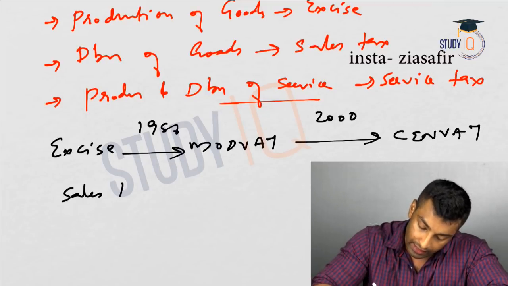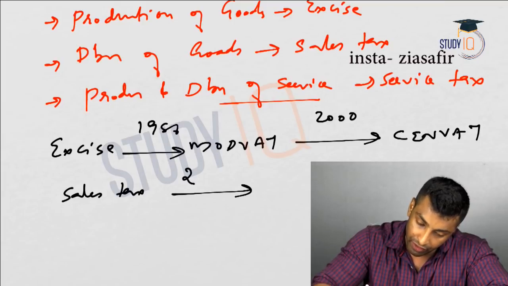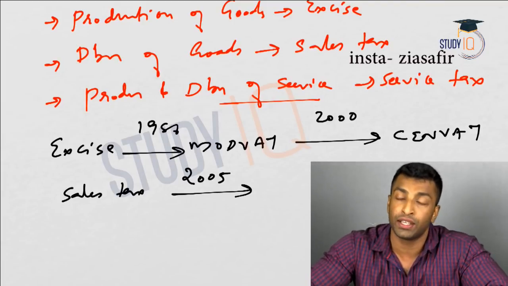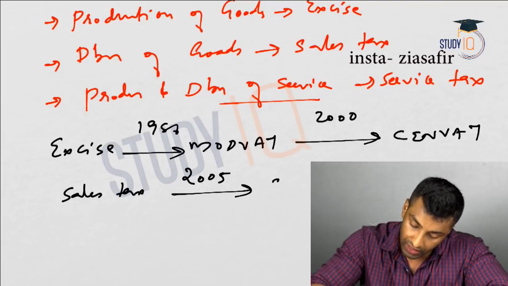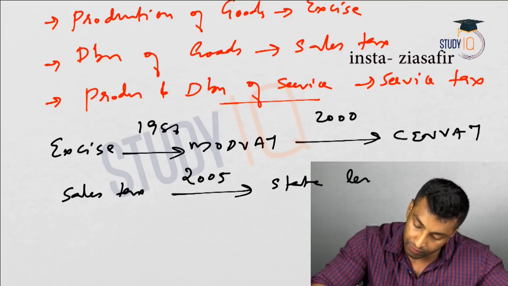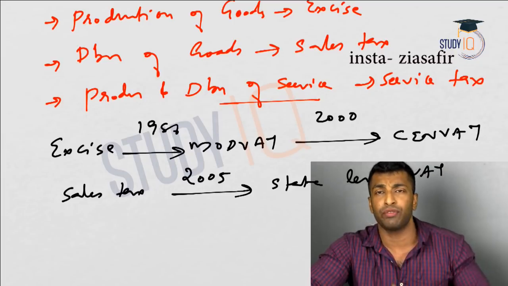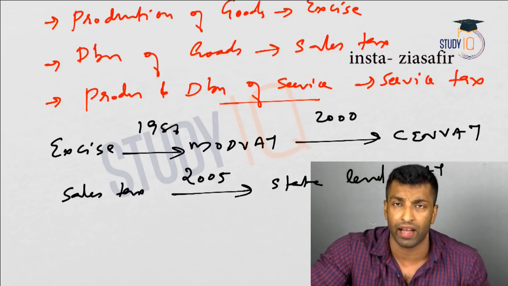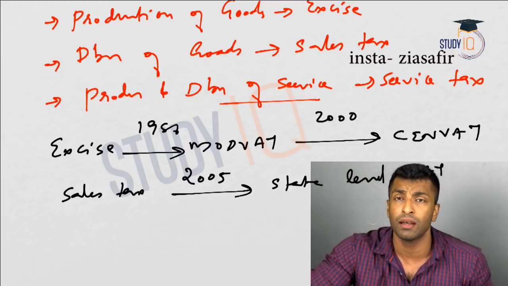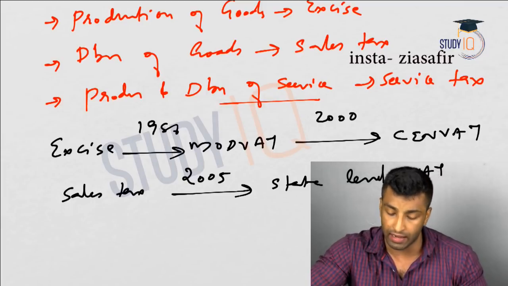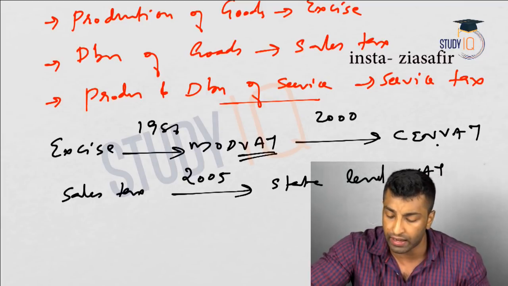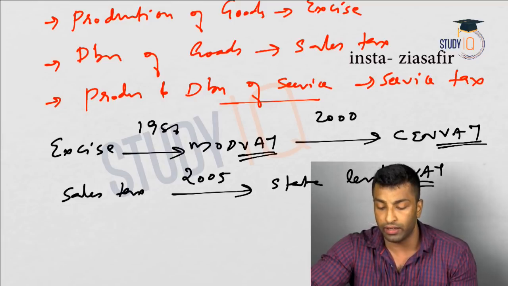The sales tax in 2005 we have changed it to state level VAT. Okay, see, although it is named as VAT, I've told you this is not exactly VAT, it's not value added tax, but it's a modified form of VAT, and that's exactly the case in mode VAT and sen VAT also, not only here in state level VAT.